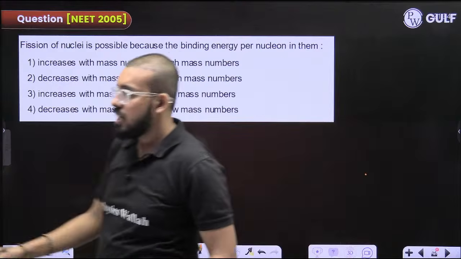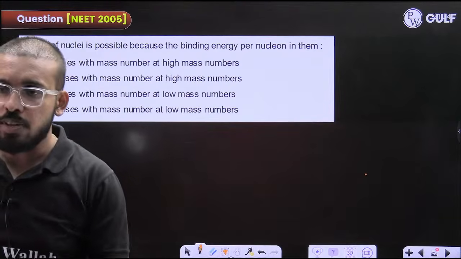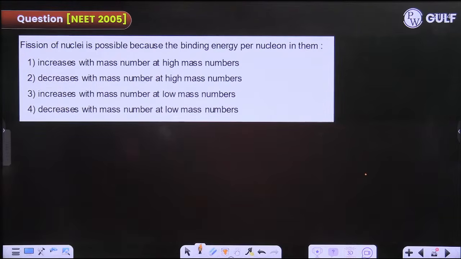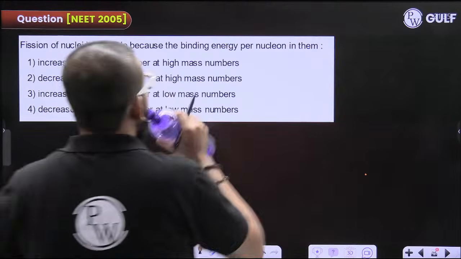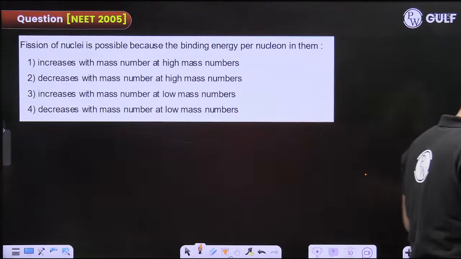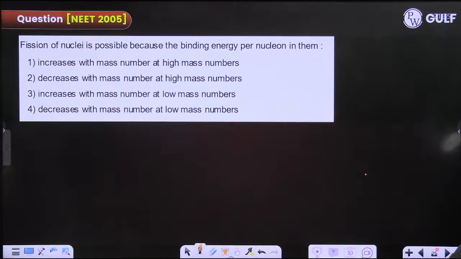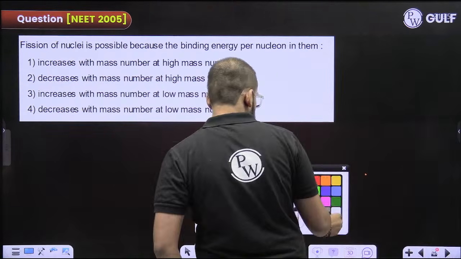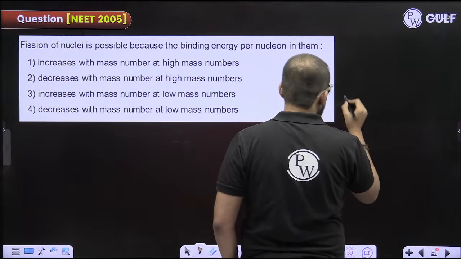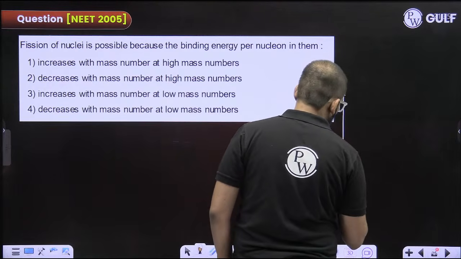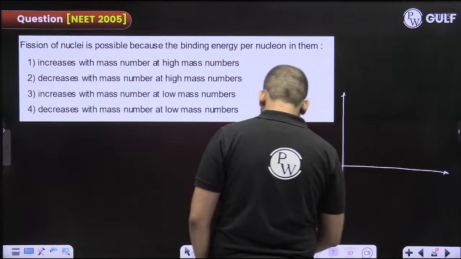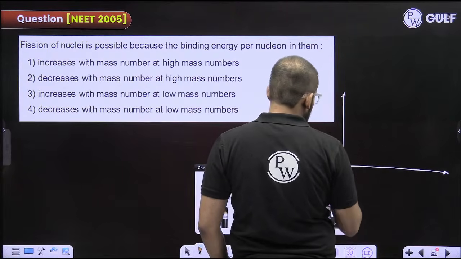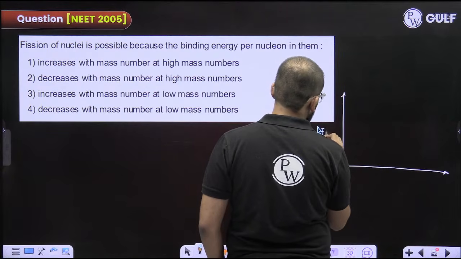Read this. Question from the graph of binding energy per nucleon. So remember, this was binding energy per nucleon.